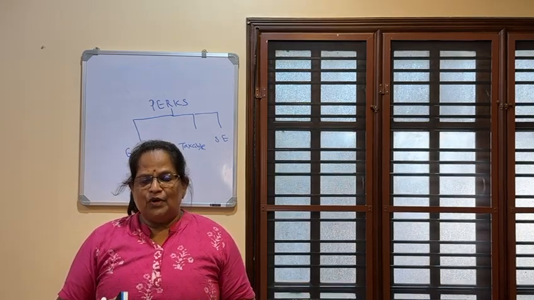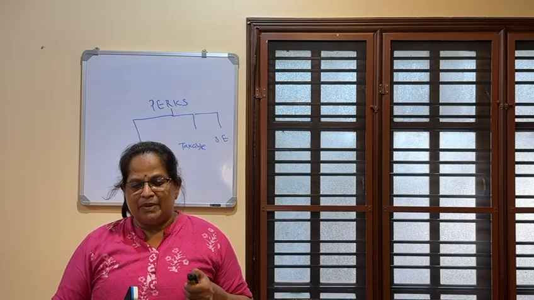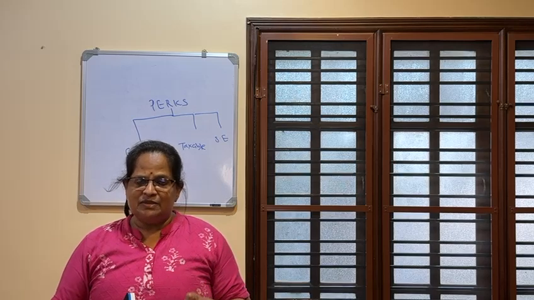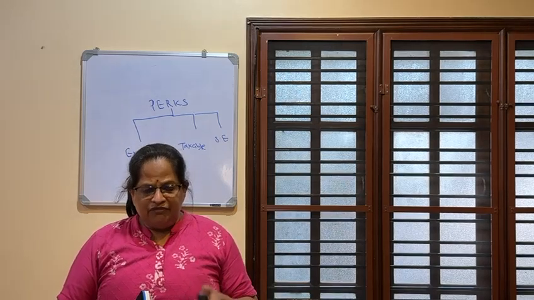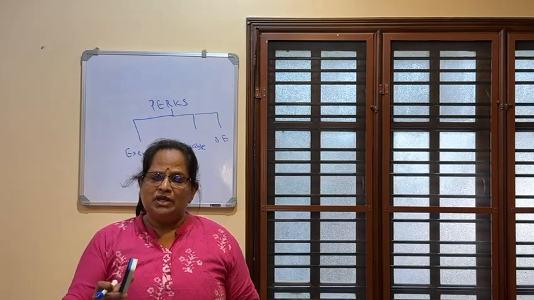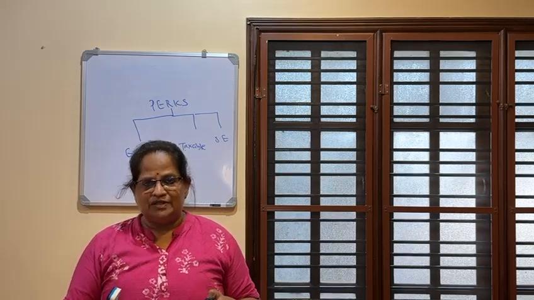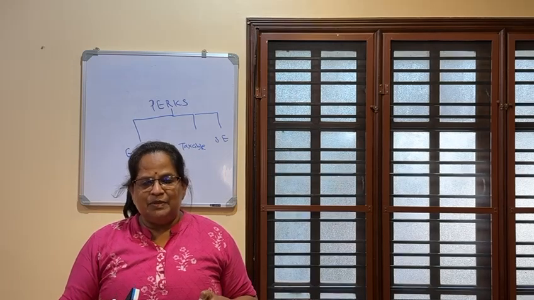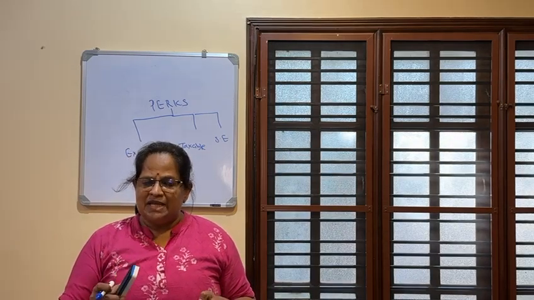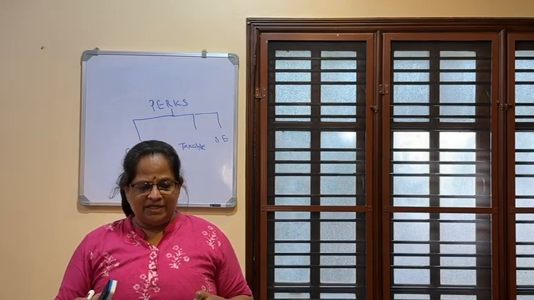Now important points regarding exempted perquisites. If treatment is taken from a private hospital, it is fully taxable. Only for government hospitals will this exemption be eligible. Now any fixed medical allowance given to employees is fully taxable. See, for example, an employee is getting 5,000 per month as medical allowance. It's fully taxable. Next, if medical treatment is taken for specified diseases, it is fully exempted. Alzheimer's, cancer, HIV, there is a list of such diseases, and that is fully exempted.